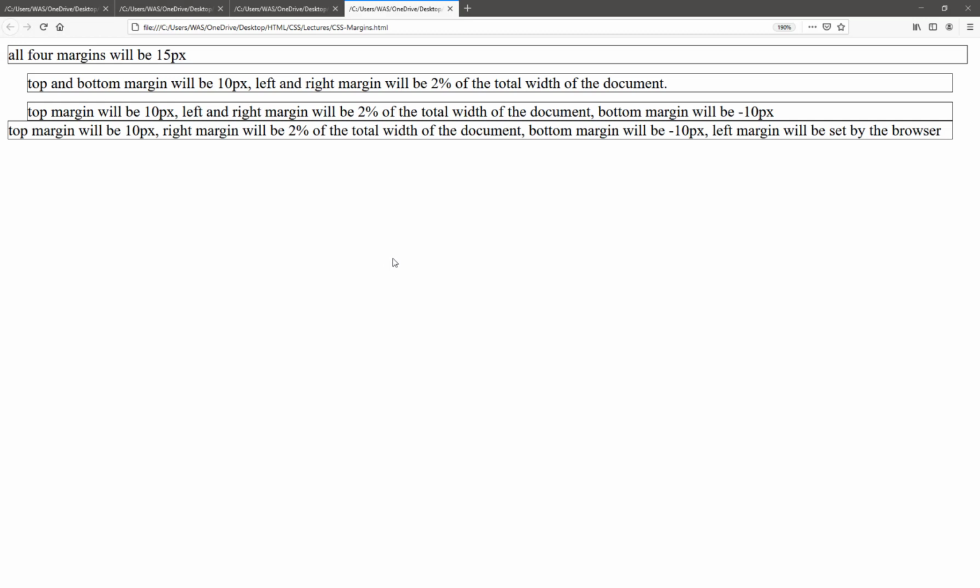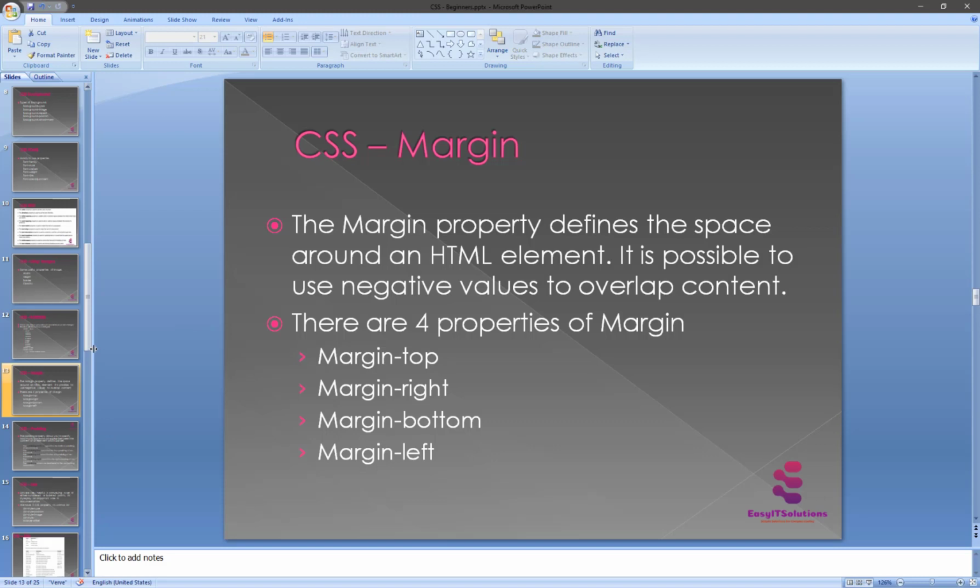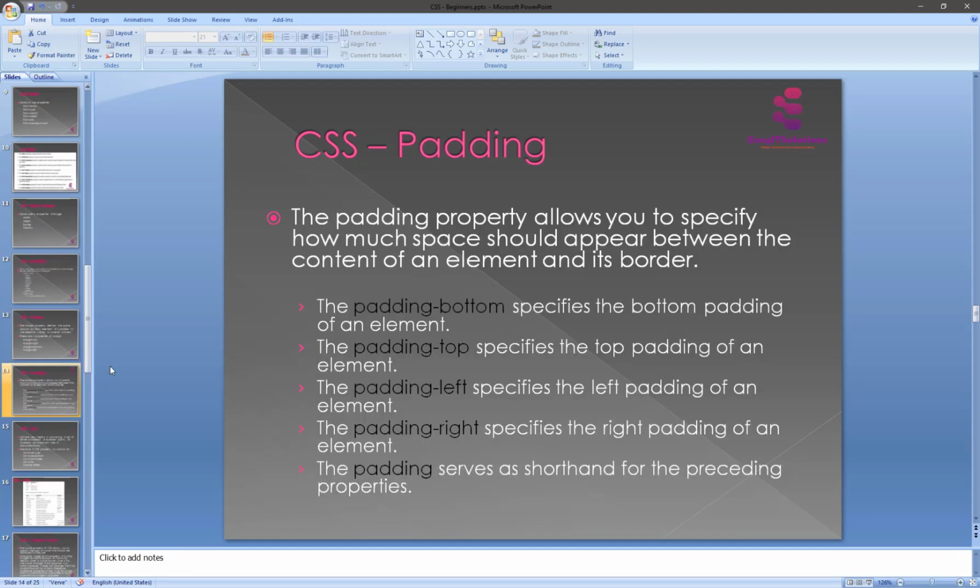This is a really very important topic. The margin properties allow you to set all four margins in one declaration. You will practice the margin more and more, so you will understand what exactly is working and what the difference is between margin and padding. So the next topic is paddings. It is also really important, the CSS paddings.